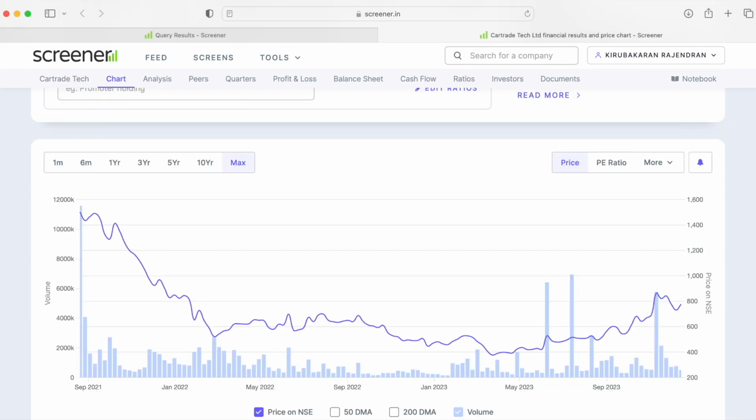With respect to price performance, it was initially listed in September 2021 at around 1,400 rupees, and eventually it went down to 500 rupees. So there was a very good correction, and from then onwards it went to a low of 376 rupees. But slowly, as you can see, there is a huge increase in volumes during the May and September period, and currently it has started resuming its uptrend.